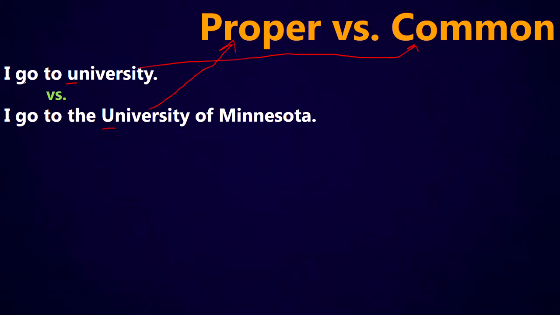So in the first sentence, I go to university. We don't know which university it is. So this word, university, is not being used specifically. It's being used generally. So we call it a common noun. If you look at the second one, I go to the University of Minnesota. Here we're talking about a specific school. So we would capitalize the U in university if it's the name of a specific school.